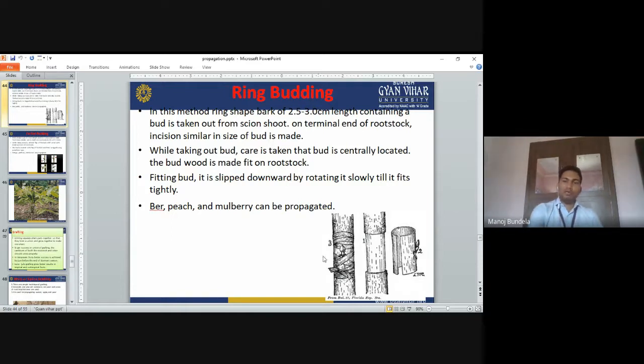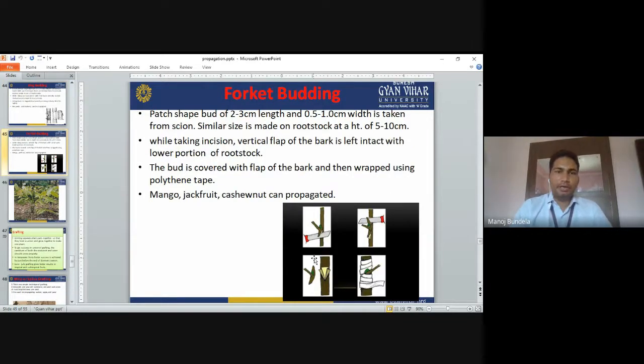And the same cut we have to make on the rootstock also, so that it will fit completely on that rootstock. Fitting the bud, it is applied downward by rotating it slowly till it fits tightly. Bur, peach and mulberry can be propagated through ring budding. So ring budding is mainly used in bur, peach and mulberry.